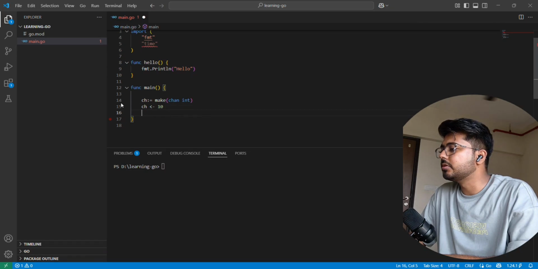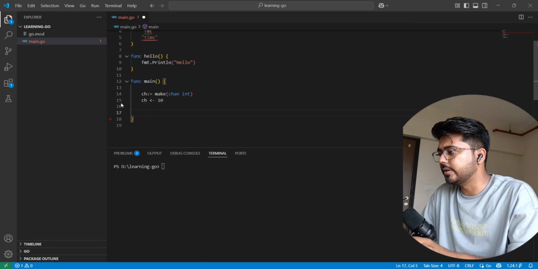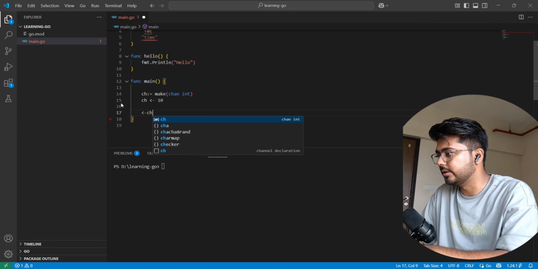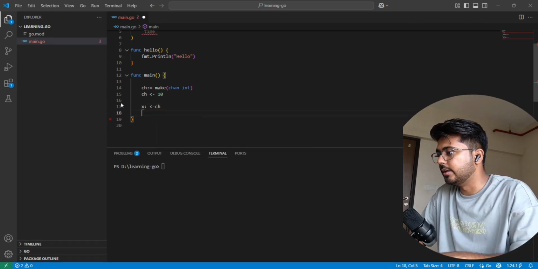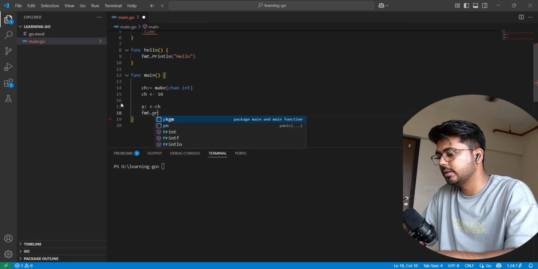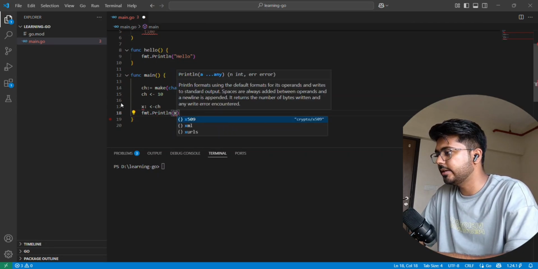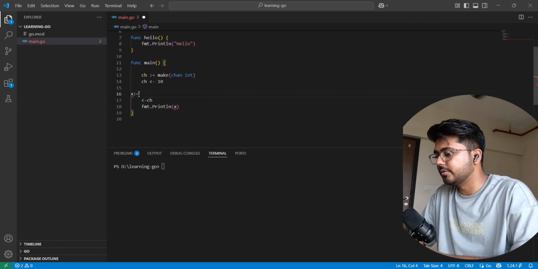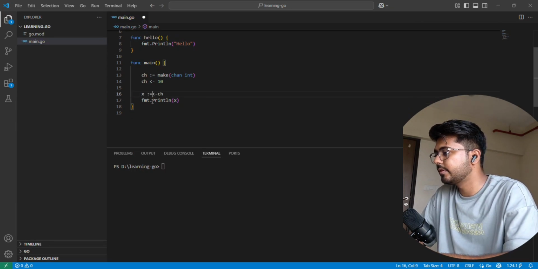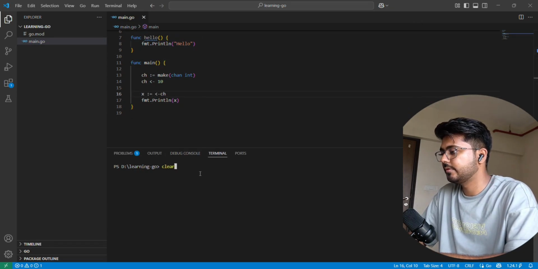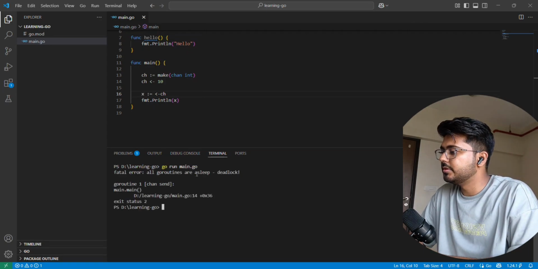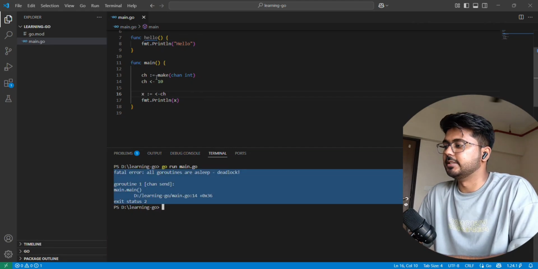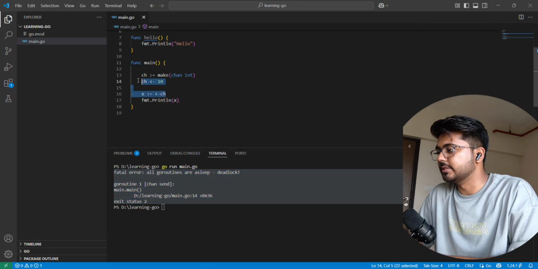We can also print that data directly like this syntax. Or we can assign the data of that channel to a variable, and then later on print the variable x. Sorry, I did not write that. Okay, let me just run it. So what happened? Can you guys tell me what happens?